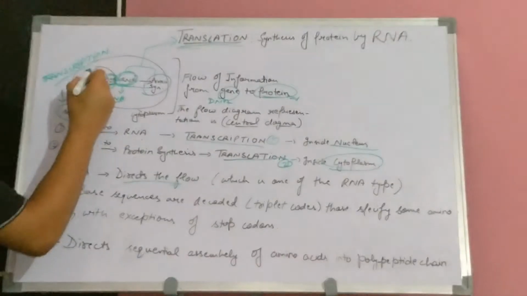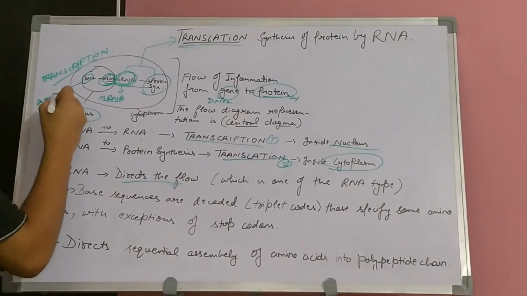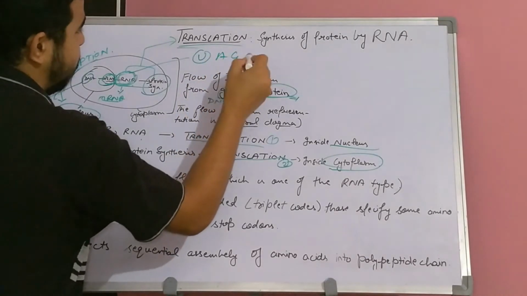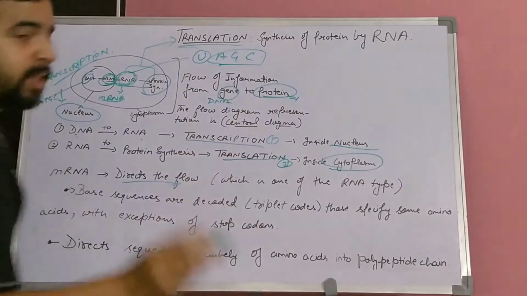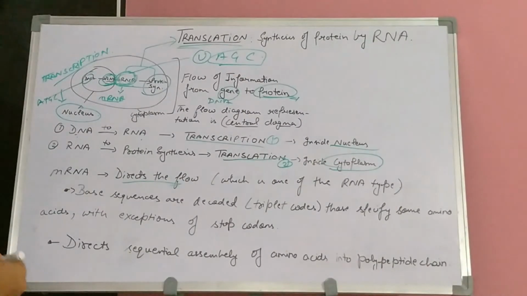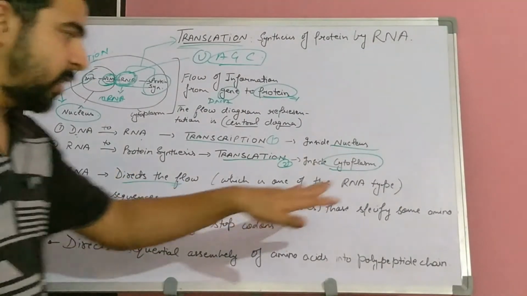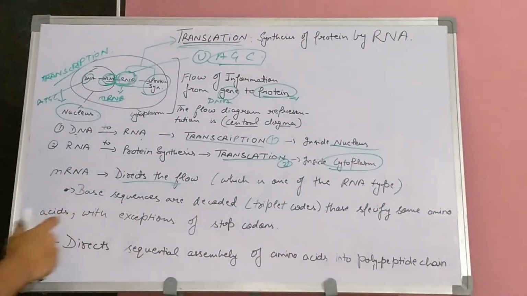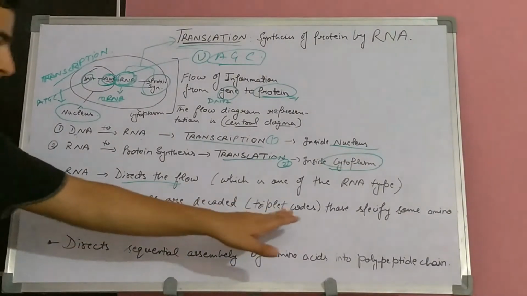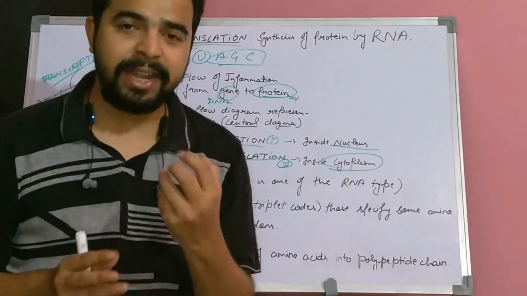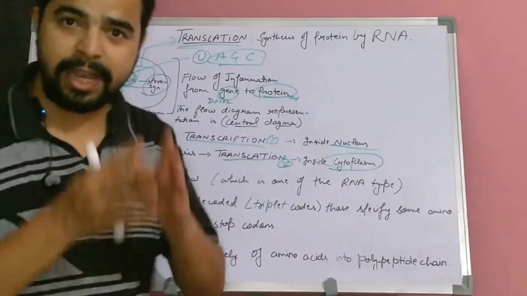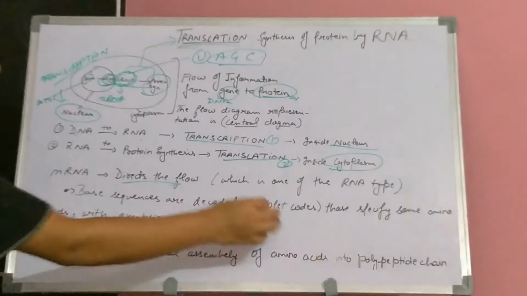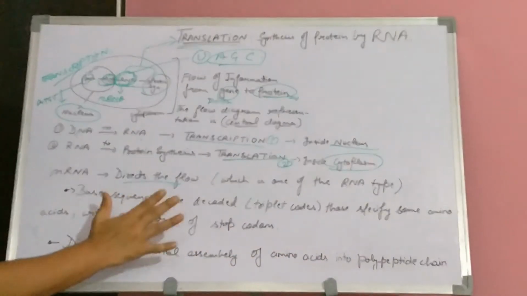We know that for DNA we use ATGC, and for RNA T is replaced by U and the rest of the symbols remain the same. That is, the base sequences are the same. The base sequences are decoded, which are known as triplet codes, and they specify amino acids. Triplet codes identify amino acids, of which we know there are 20. They are coded by these triplet codes, which are basically these base sequences.